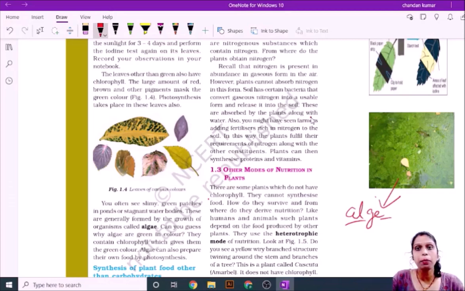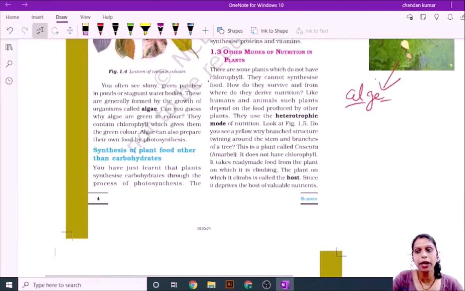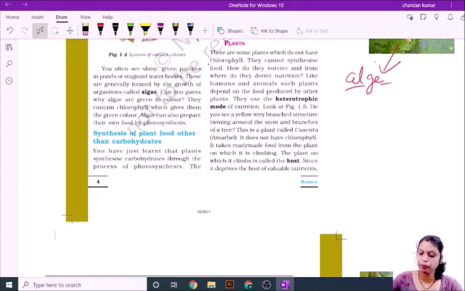And now I will say about the protein. Nitrogen substances have a large quantity of protein. That's why they take protein through the soil also. So the plants take nitrogen and protein through the soil. These are the other nutrients that are taken by plants through the soil.